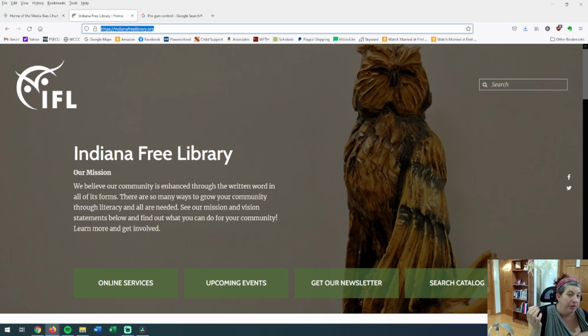The other thing is, if you live near a big city, I live in a small town, but we live right near Pittsburgh. Our library has a reciprocal deal with Carnegie Mellon Library in Pittsburgh. So I can actually go to any library in Pittsburgh and use my Indiana Free Library card in the library in Pittsburgh and check out any book in Pittsburgh and return it to my local library, and they'll send it back.